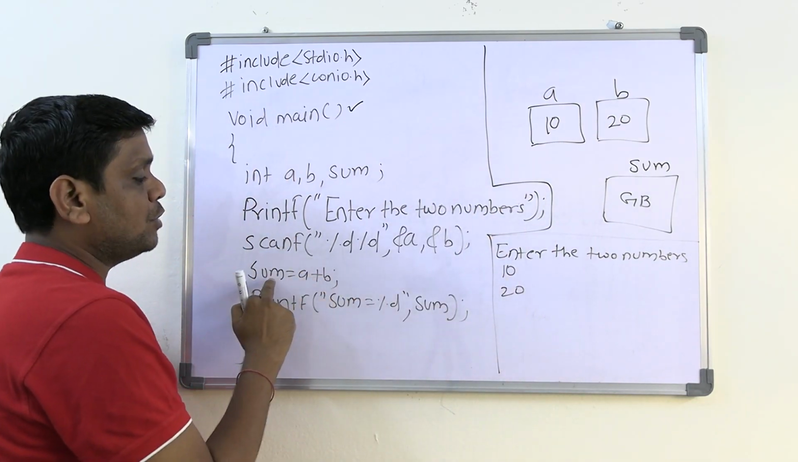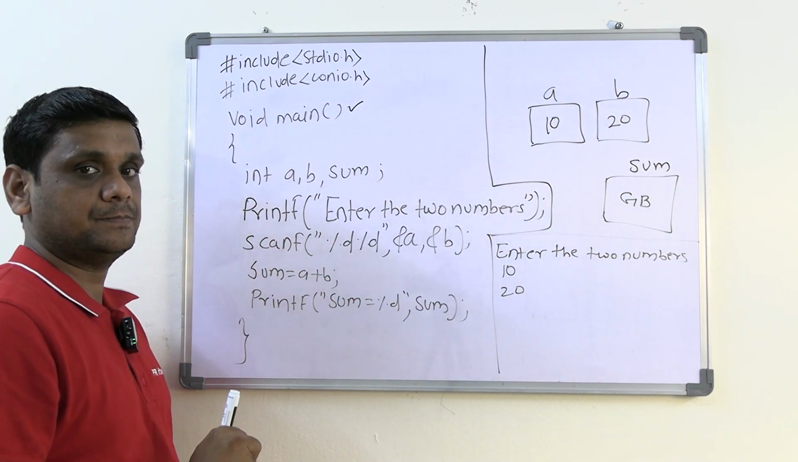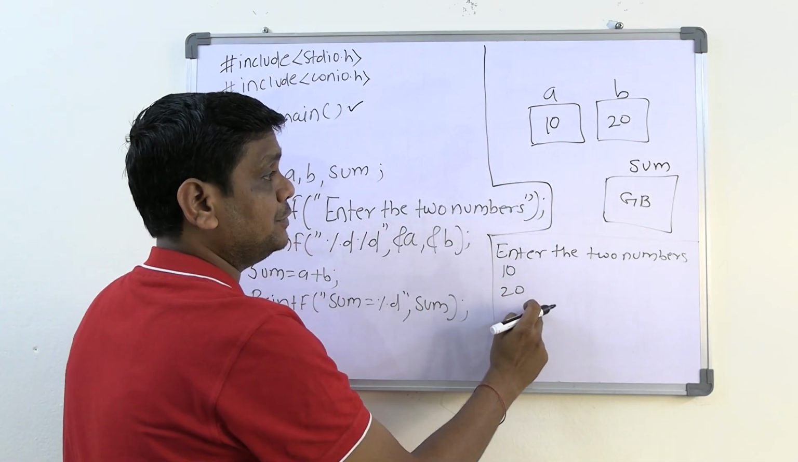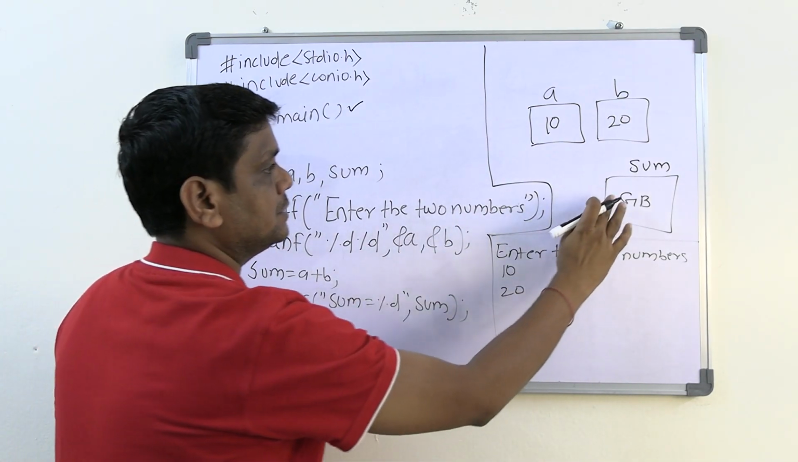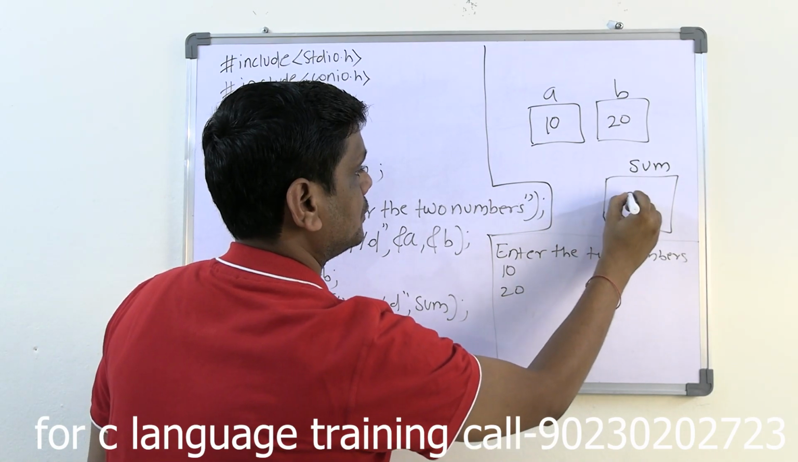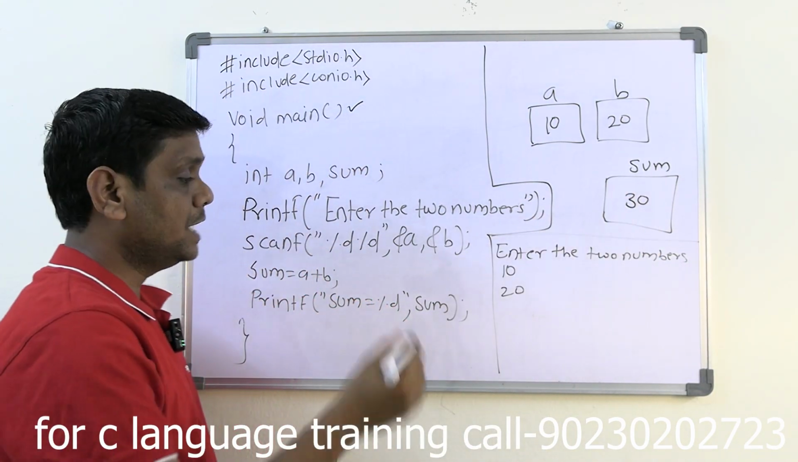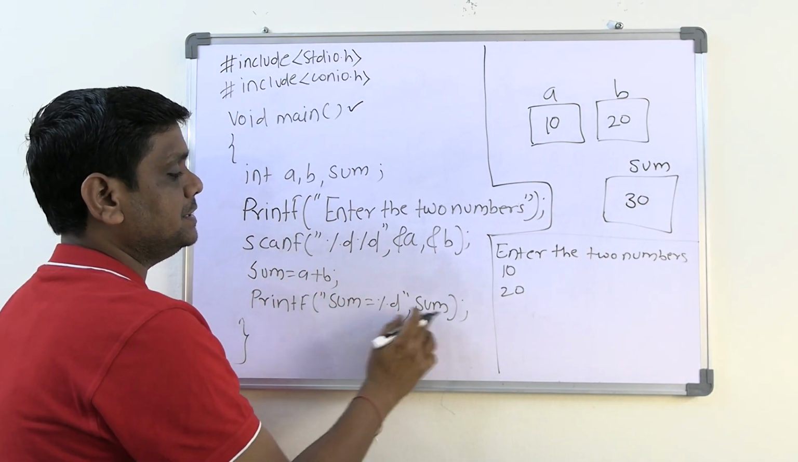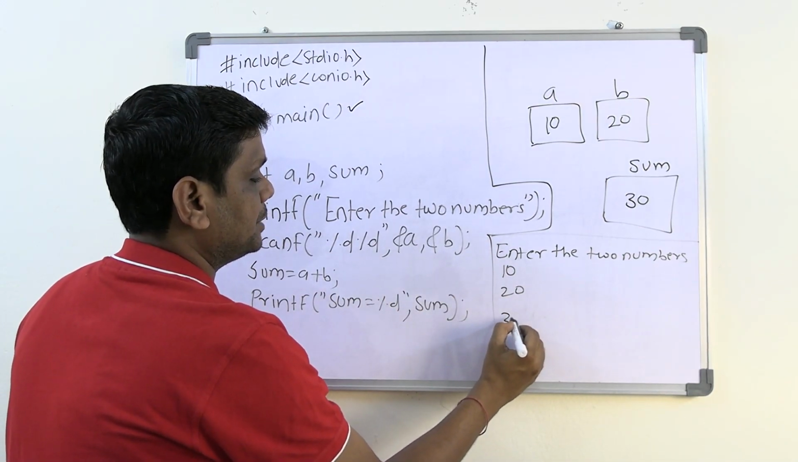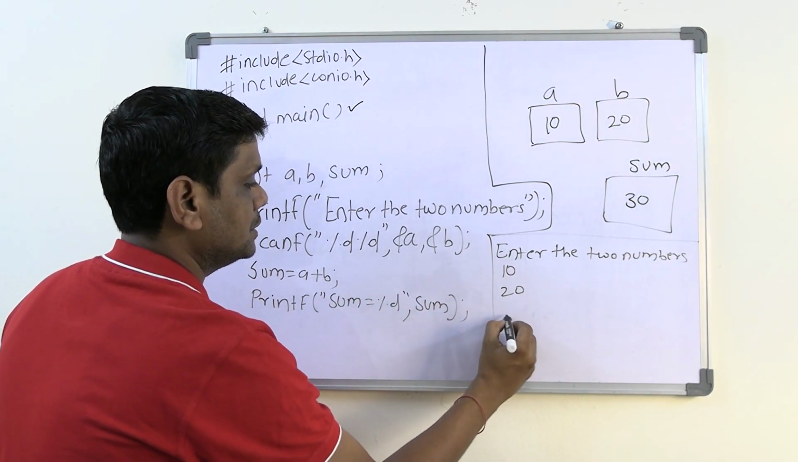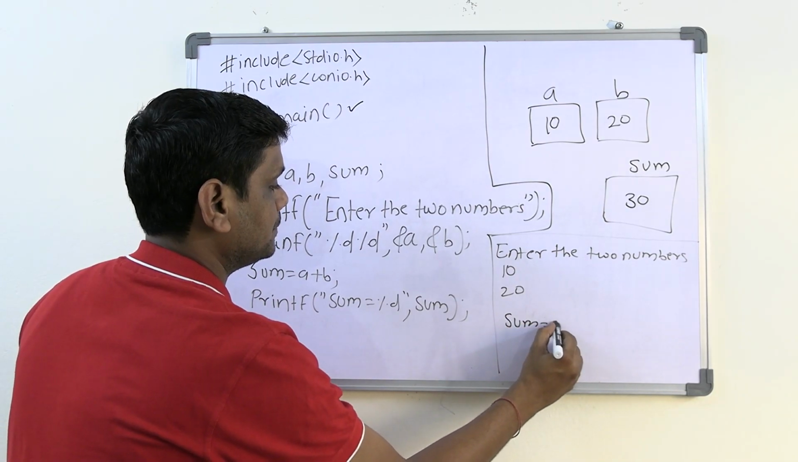Now the next statement is what? sum = a + b. So what is the sum value here? 10 plus 20. So now it will get changed to 30. And now, after coming here, we are printing sum. So it will print on the screen whatever it is: sum is equal to 30.